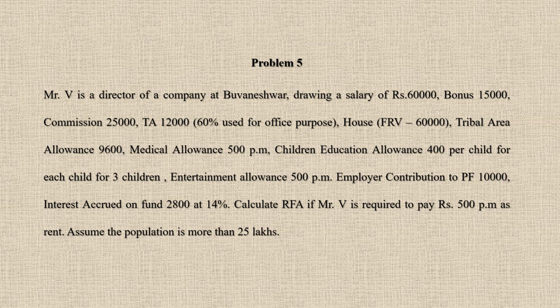Entertainment allowance 500 per month. Employer contribution to PF 10,000. Interest accrued on fund 2,800 at 14%. Calculate RFA if Mr. V is required to pay rupees 500 per month as rent. Assume the population is more than 25 lakhs.